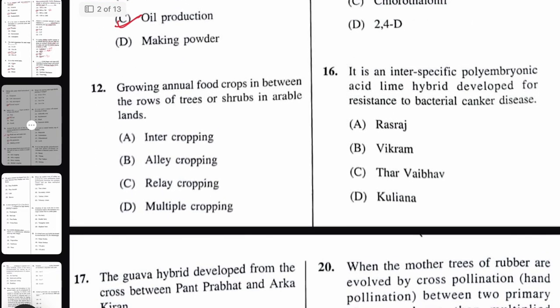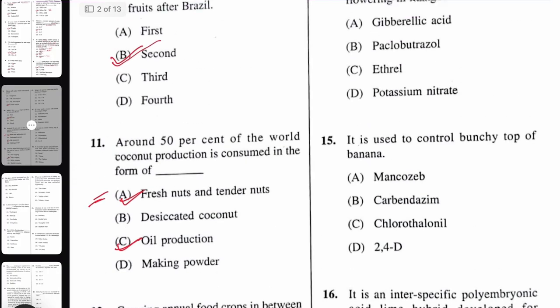Then, growing annual food crops in between the rows of trees or shrubs in arable land. All of you know the right answer will be alley cropping here. Alley cropping or hedgerow planting. You can say hedgerow planting.